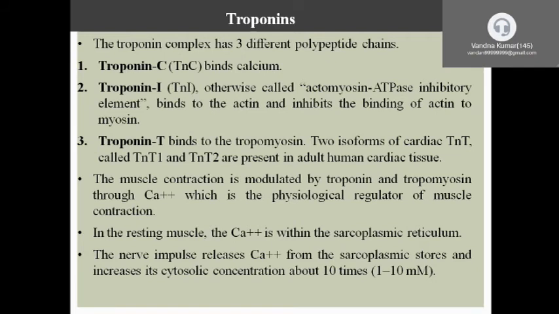Another protein is troponin. Three subunits are present in the troponin: troponin C, troponin I and troponin T. Troponin C binds the calcium, troponin I inhibits the binding of the actin to the myosin, and troponin T binds to the tropomyosin protein. In myocardial infarction, troponin T and troponin I are increased. So these are the markers of myocardial infarction.